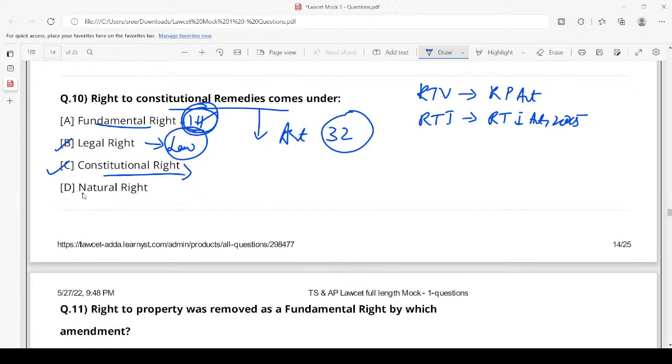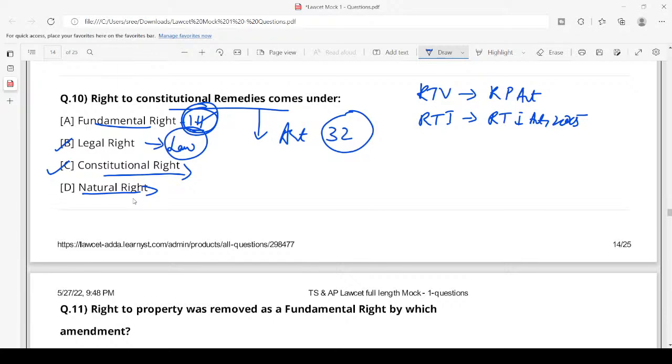And natural rights are nowhere mentioned. They are not mentioned anywhere, but they are the basic rights which are available to a person. It might be like the right to breathe fresh air, or the right to have proper food and shelter, and all of these things are generally natural rights. They are not mentioned anywhere.